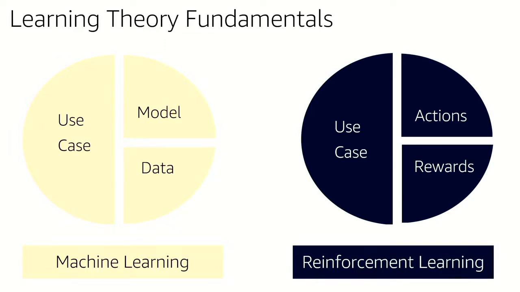And the difference here is that rather than learning from just the data in the model, we want to learn from actions and rewards, right? Our RL agent is actually going to be actively taking different actions, and based on its action, it's going to go into a different state. And then based on that state, it's going to get a different reward. And so that's really how the learning happens.